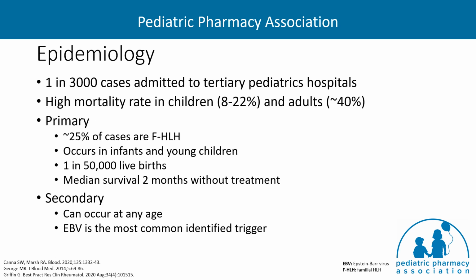HLH is a rare but likely under-recognized syndrome that occurs in both children and adults and is associated with high mortality rates. At a large pediatric referral center, HLH was diagnosed in 1 of 3,000 inpatient admissions over a 2-year period. Primary HLH manifests shortly after birth, usually within the first few weeks to months, and accounts for about 25% of HLH cases. Incidence of HLH in Sweden was estimated to be 1 in 50,000 live births, with equal gender distribution. Median survival was about 2 months in untreated patients.